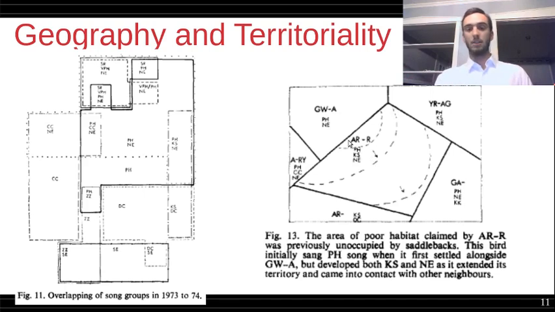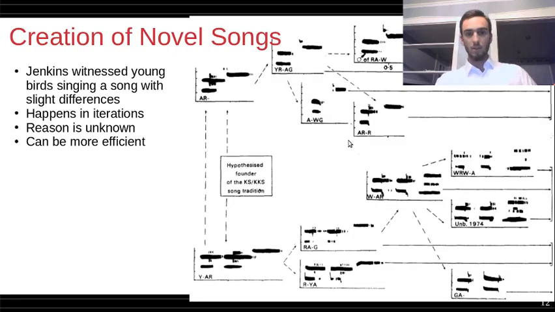And Jenkins says that the most different clips of song he heard any one bird recite was 4. So there's a necessity for new songs to be created. And Jenkins actually witnessed this in young birds, which is very important to the subject of this essay.